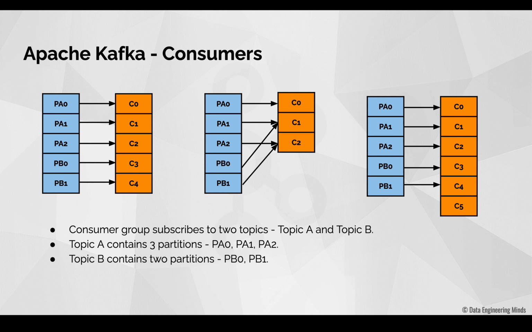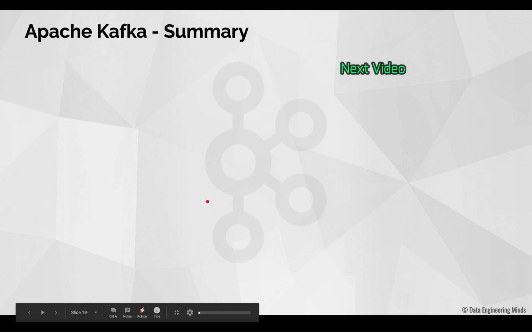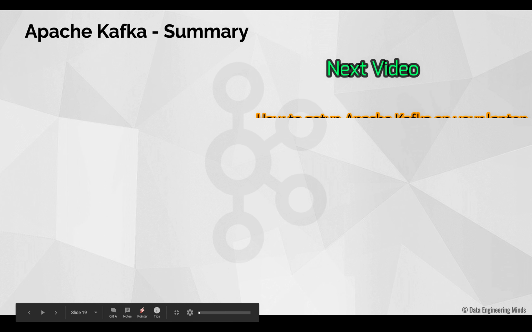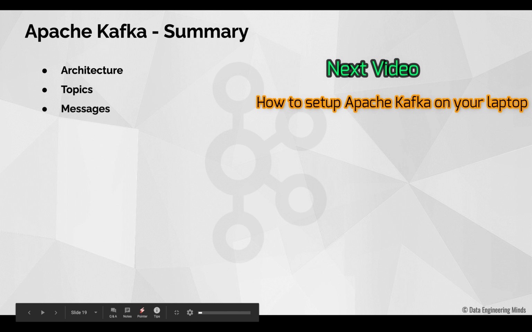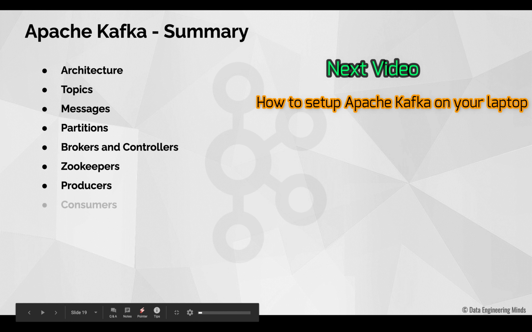So now I hope you understand the concept of consumers and how partitions are assigned to the consumers inside a consumer group. We have come to the end of the first video in our Apache Kafka series. So now I'll try to summarize what we saw today that is specifically related to Apache Kafka. First, we saw the Kafka architecture on a very high level. And then we saw Kafka topics, Kafka messages, Kafka partitions. Followed by that, we also saw Kafka brokers and controllers and also Kafka zookeepers. And finally, we saw Kafka producers and Kafka consumers. We also saw the concept of consumers and how they work together inside a consumer group.